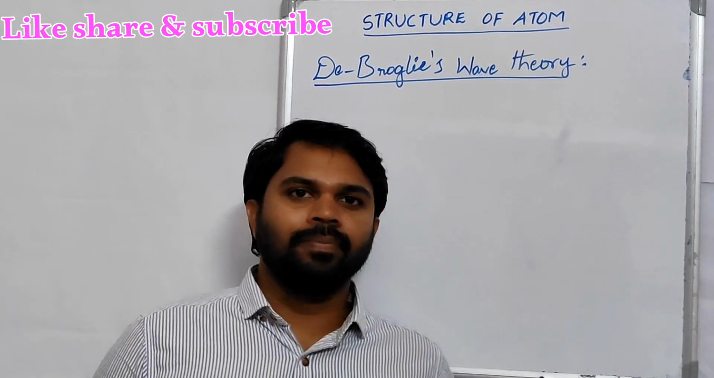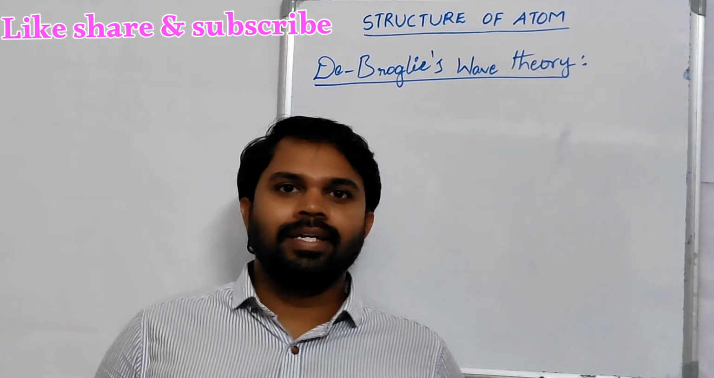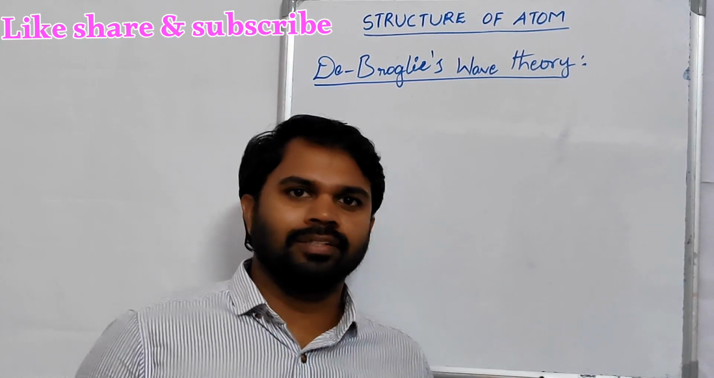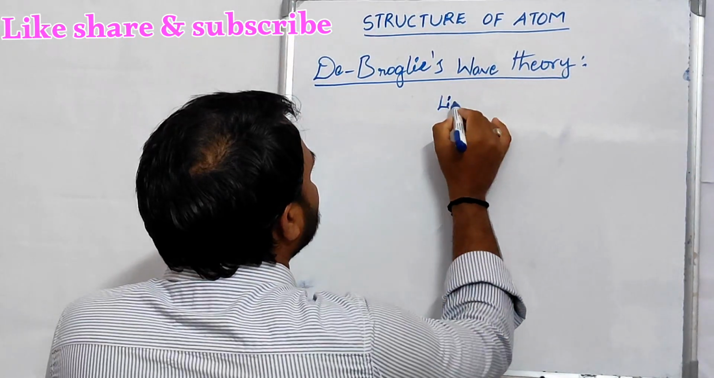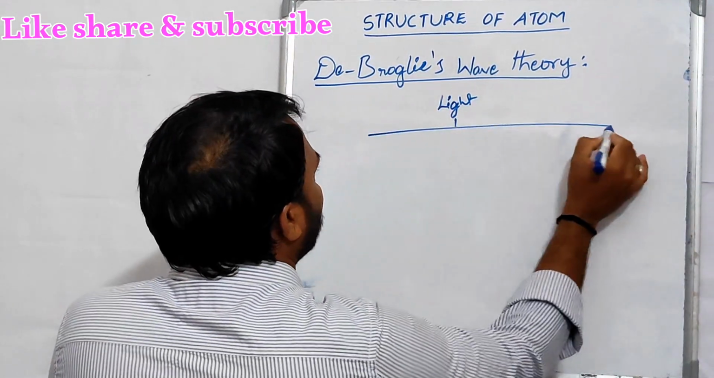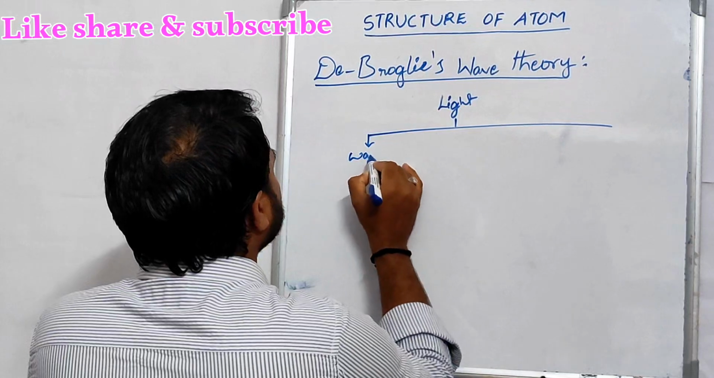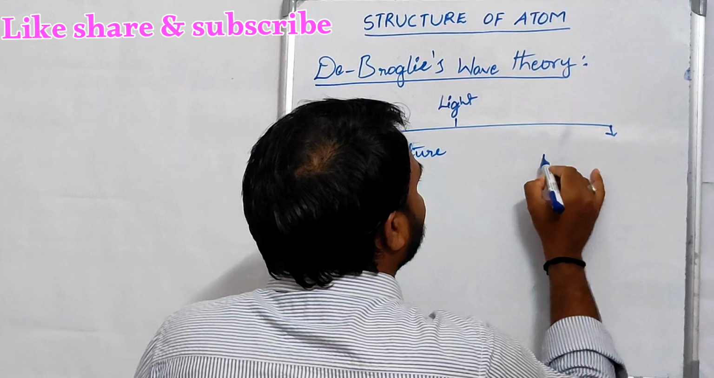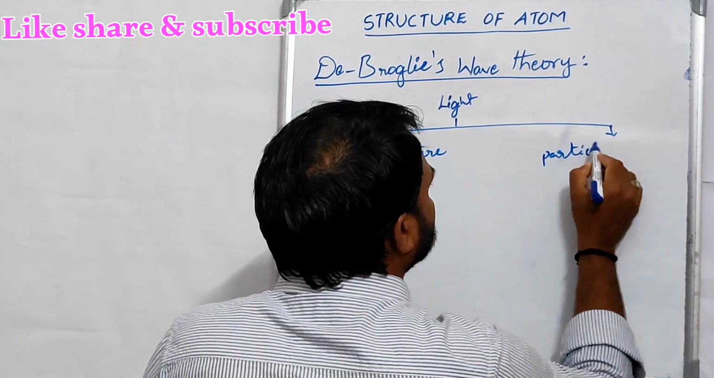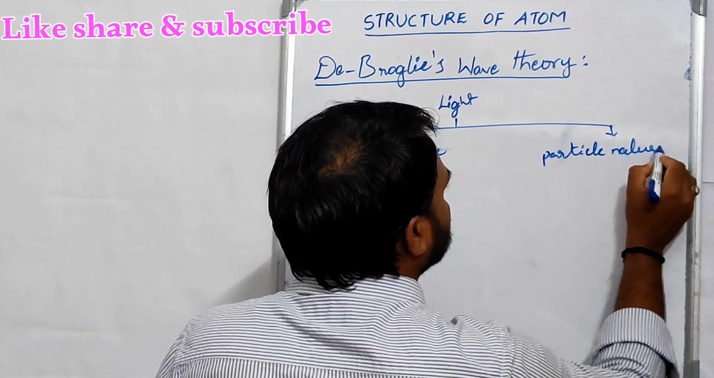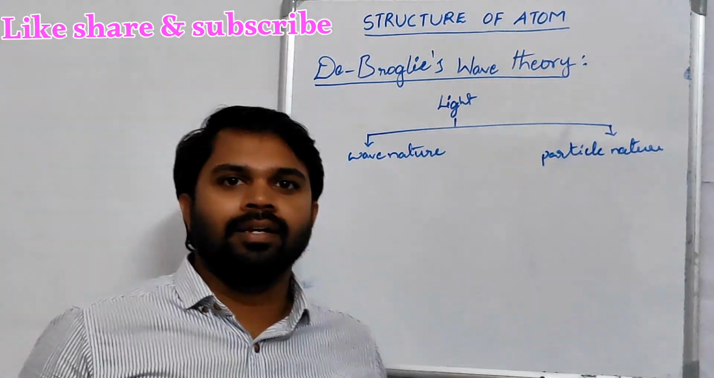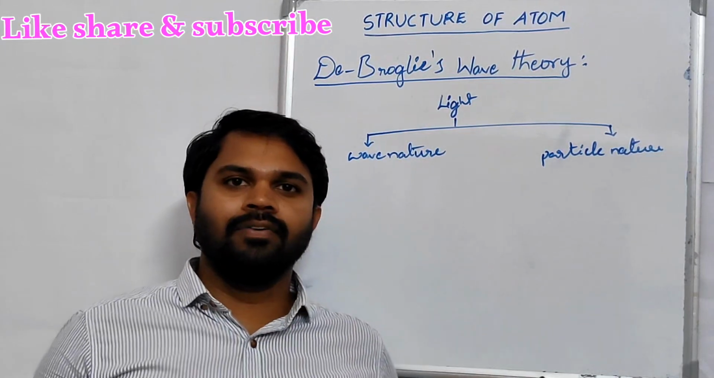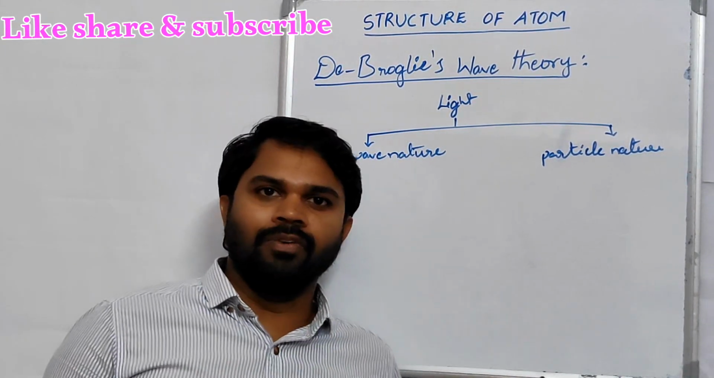Now, we will start with de Broglie's wave theory. This theory explains the dual nature of matter. We know that light has dual nature. That is, one is wave nature and the second one is particle nature. Similarly, according to this theory, all microscopic particles like electrons moving with high velocity are associated with some wave nature.